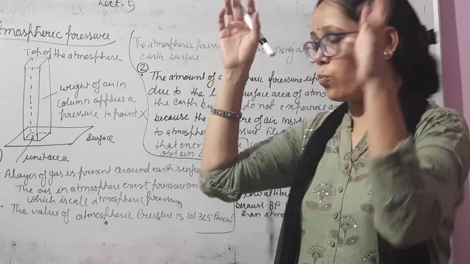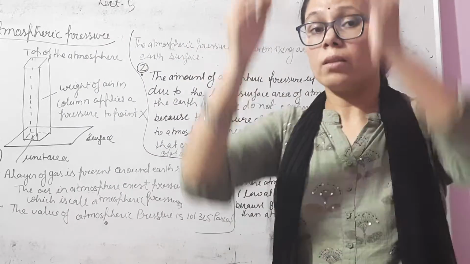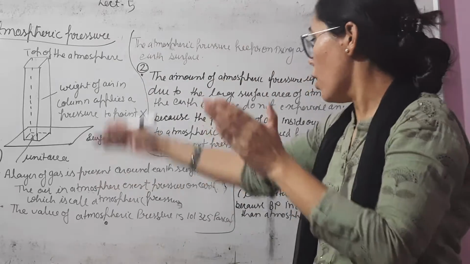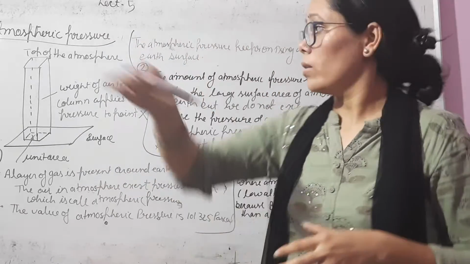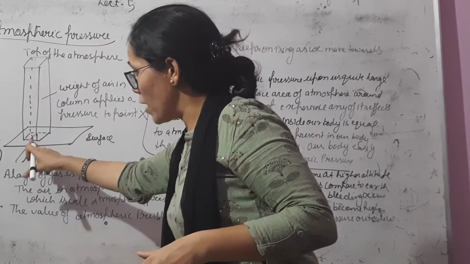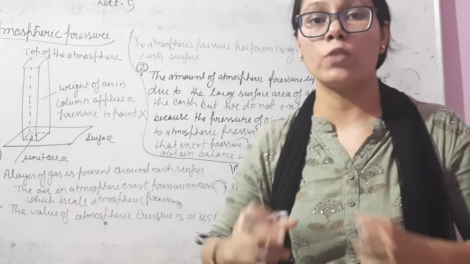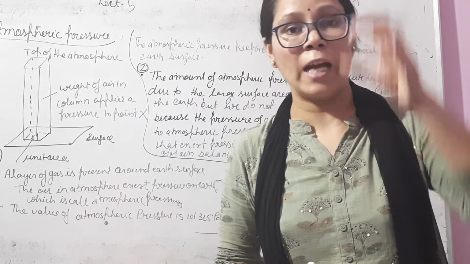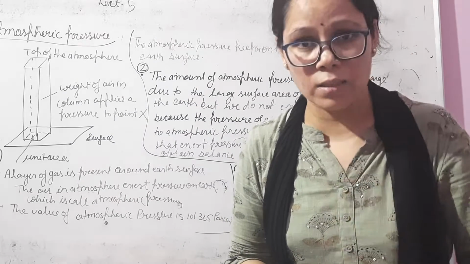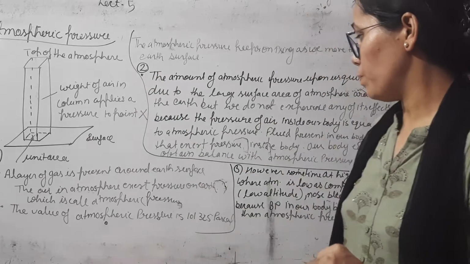The air in the atmosphere exerts pressure on the Earth. This pressure is known as atmospheric pressure. It means that when atmospheric air exerts pressure on the Earth, this pressure is known as atmospheric pressure.